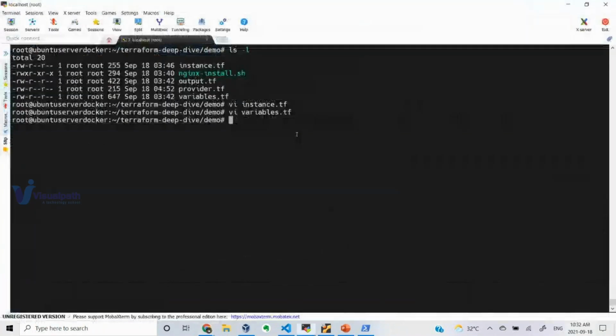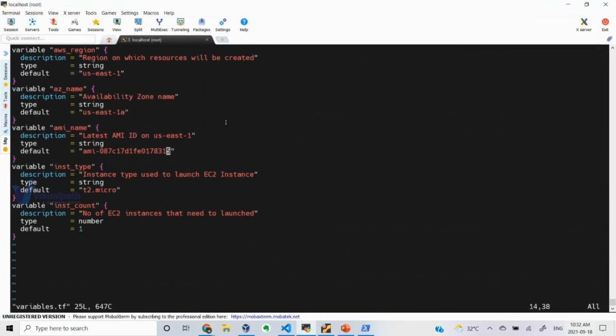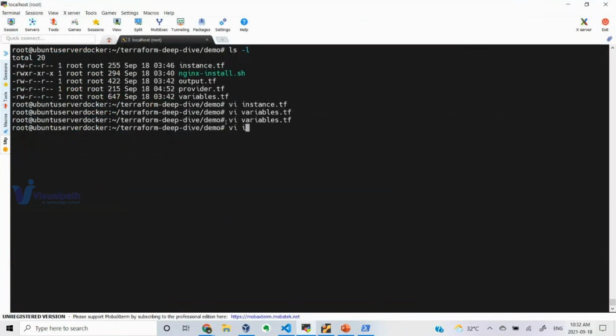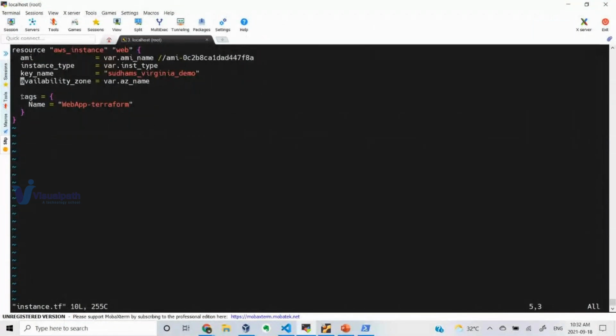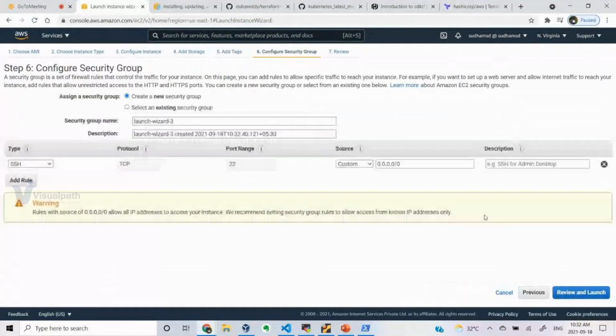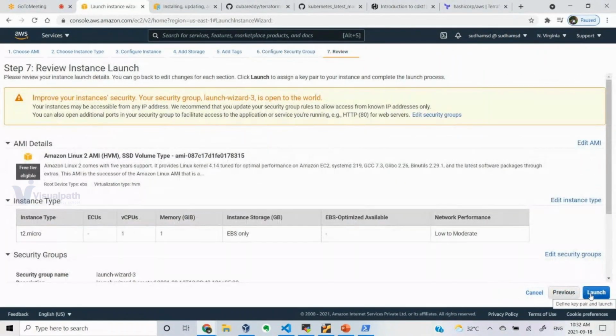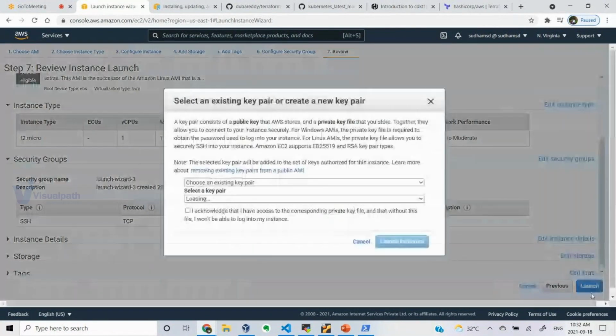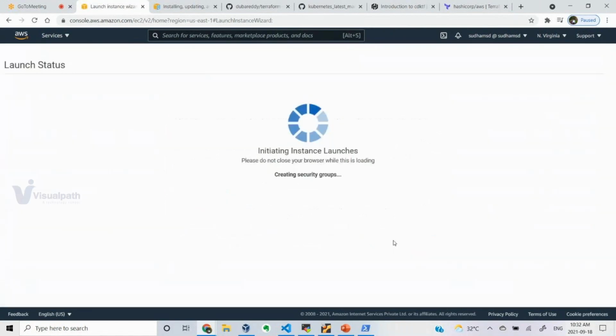After that, if you want to add a tag, you can add it, just as we are doing here. You can see how we are adding a tag in the instance. I am not doing anything like this. Security group, I'm allowing only 22. Anything else you want, you can just do it. This will create a new security group. Then review and launch. Now it asks whether you want to use this particular SSH key. Yes, so acknowledge and then launch instance.